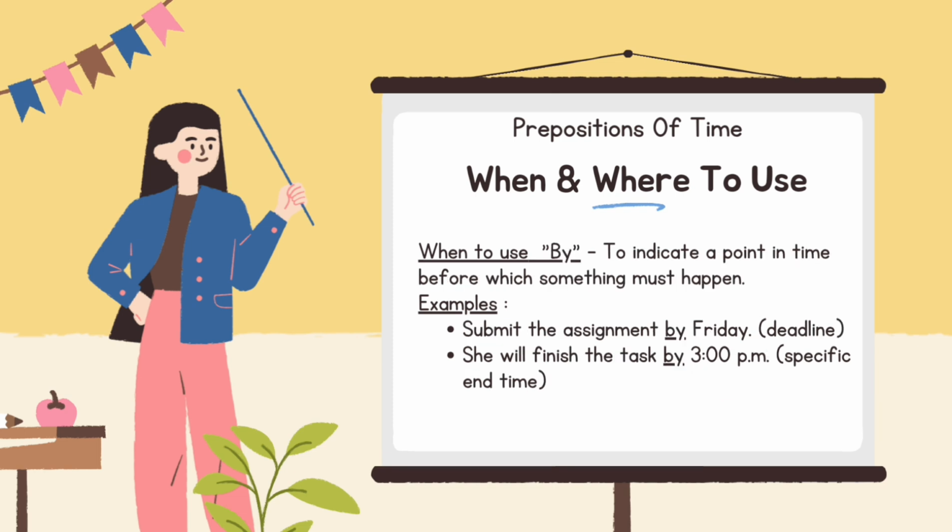When and where to use by: to indicate a point in time before which something must happen. Examples: submit the assignment by Friday, deadline. She will finish the task by 3 p.m., specific end time.